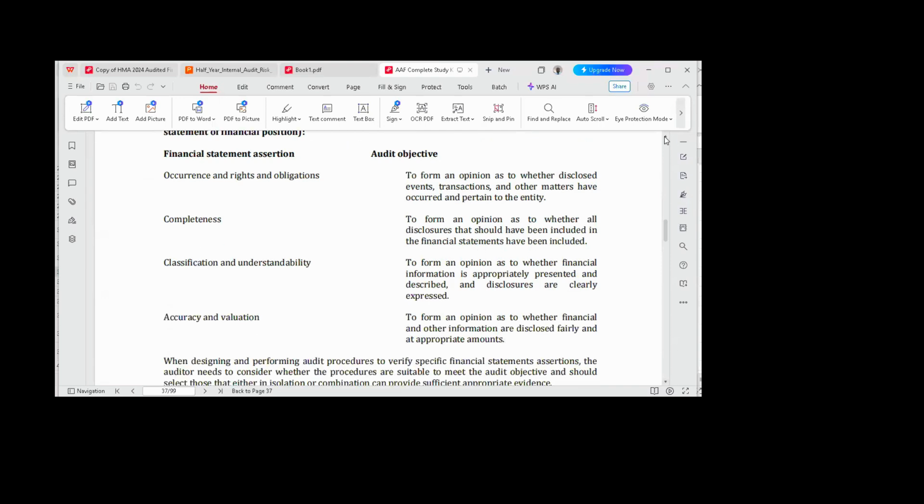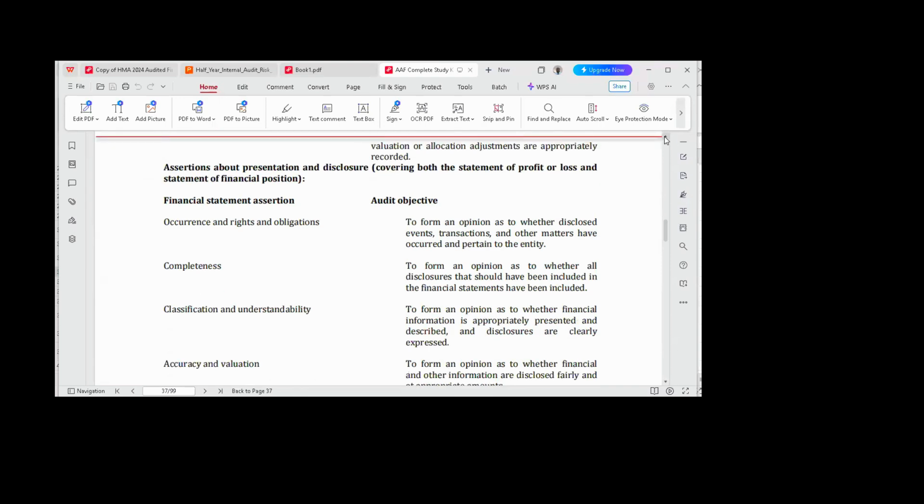The last one of the assertion is assertion based on what? Presentation and disclosures. And this one speaks to what? Your statement of profit or loss account and your statement of financial position, because both of them, your IAS 1, presentation of financial statement, that is going to be replaced with IFRS 18, right? Talks about what? Presentation.